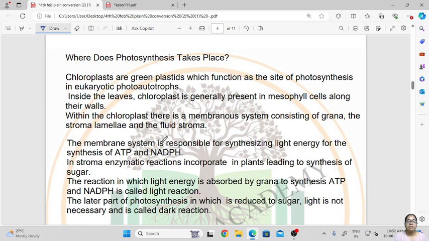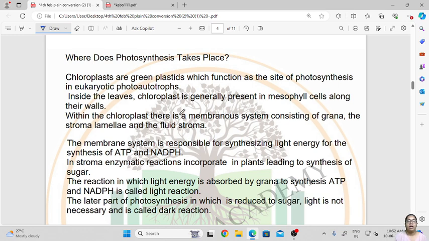So each part is responsible for various functions. First, the membrane system is responsible for trapping light energy for the synthesis of ATP and NADPH. Then in the stroma, enzymatic reactions take place leading to the synthesis of sugar.